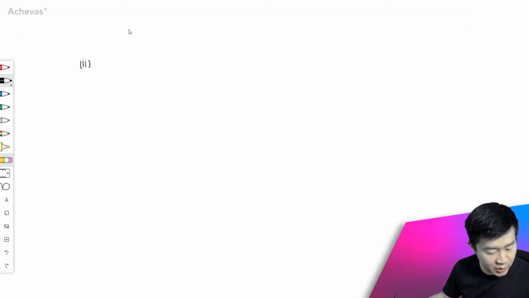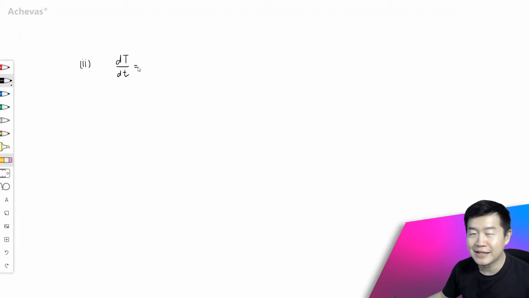It is given to us by the question that the rate of change of the thickness of the ice is inversely proportional to its thickness. So we have dh/dt is inversely proportional to its thickness, so it is k over h. Let's say k is a constant, where the k that we define here is going to be a positive number. We are going to try to solve this differential equation.